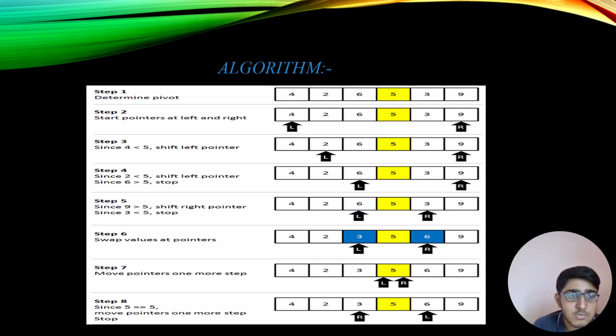Step 6: swap values at the pointers. Step 7: move the pointers one more step. Step 8: since 5 is equal to 5, move the pointers one more step and stop. These are the steps going on in this algorithm.